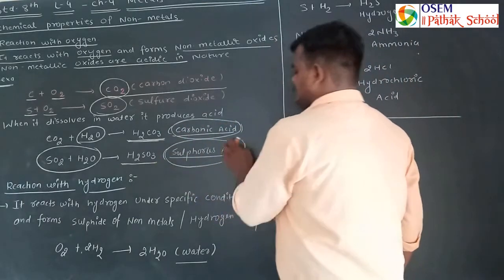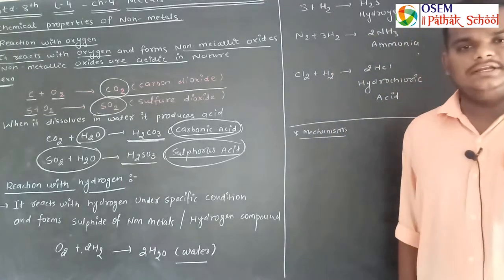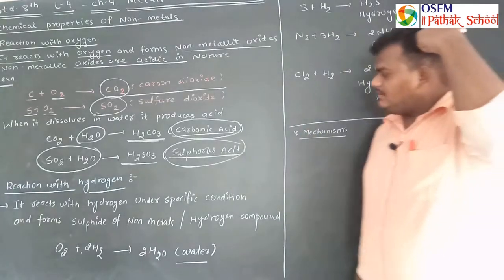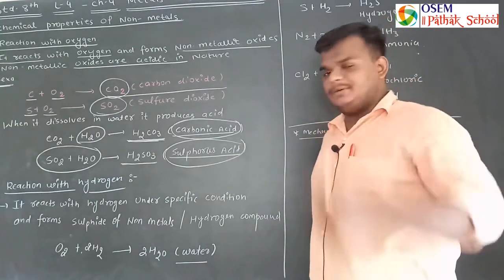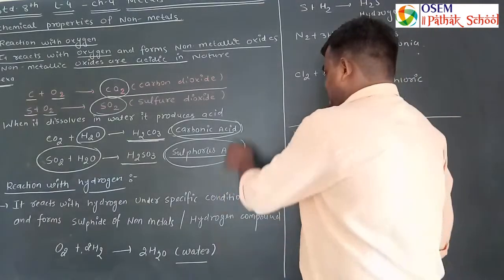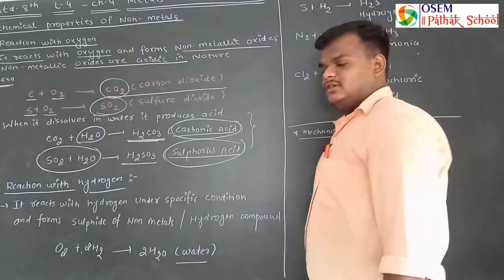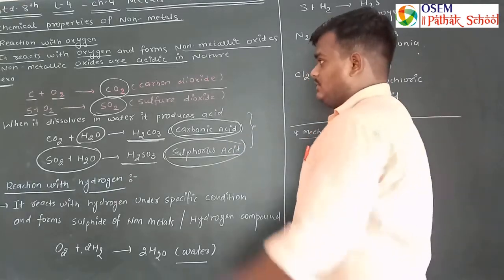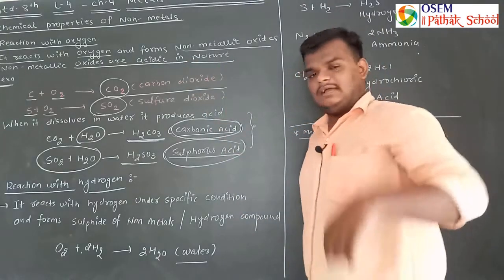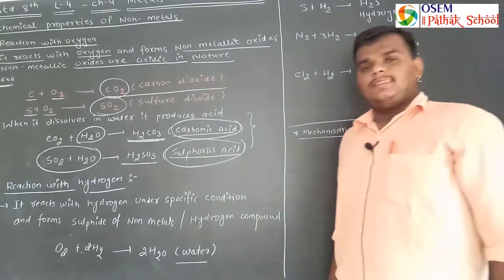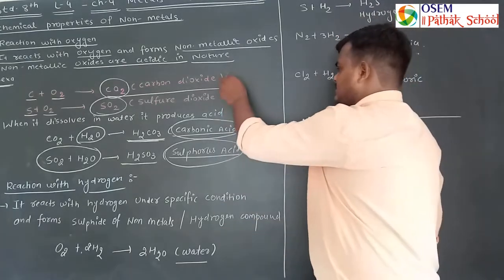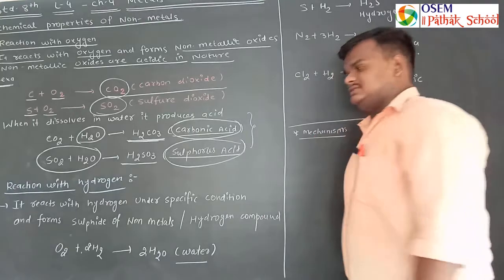Make sure that you take blue litmus paper. Then you will obtain the red color on that blue litmus paper, and when you obtain the red color, it means that it is an acid. So non-metallic oxides are acidic in nature while the metallic oxides are basic in nature, that I already told you. So this is the reaction of non-metal with oxygen.